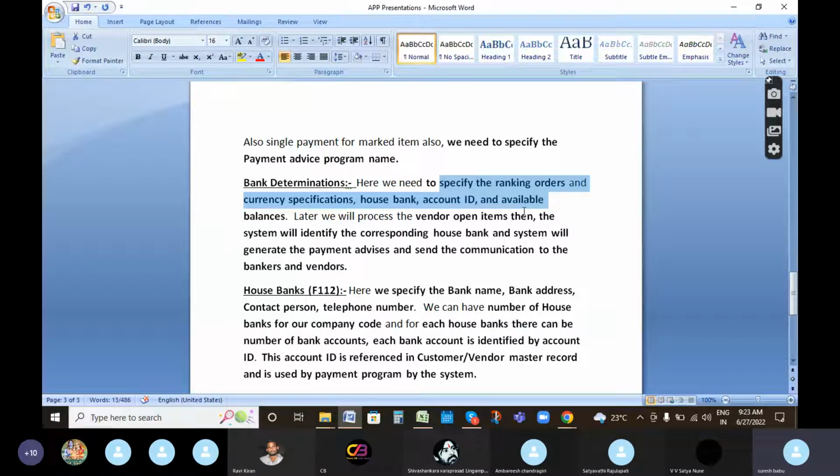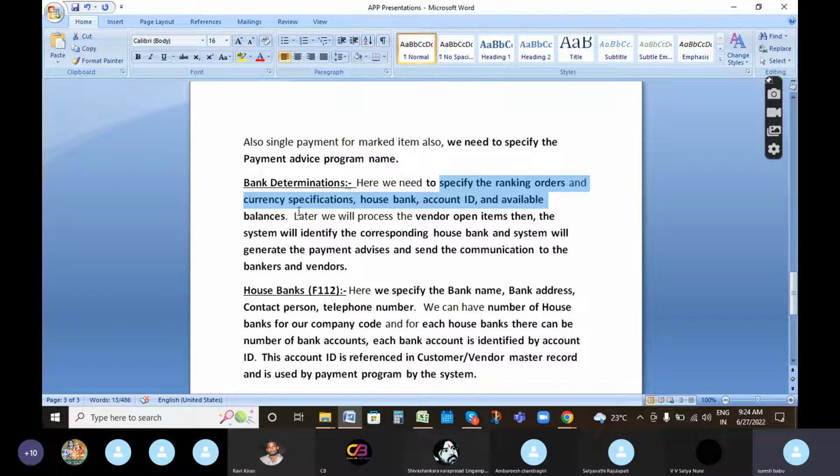For Andhra Bank they give ranking order 1, for SBI ranking order 2, and for ICICI Bank ranking order 3. They give these rankings based on their requirements and facilities.